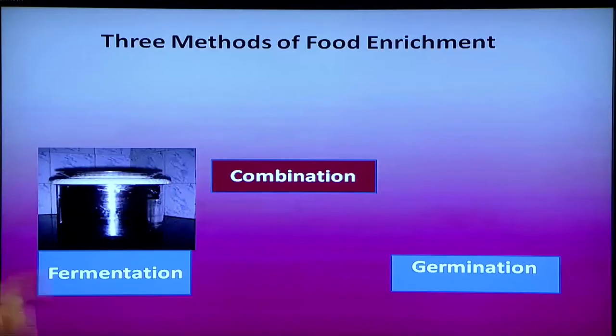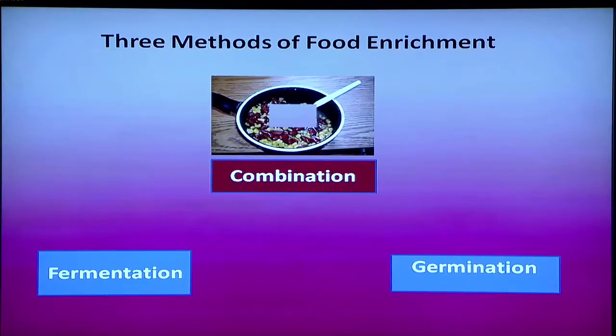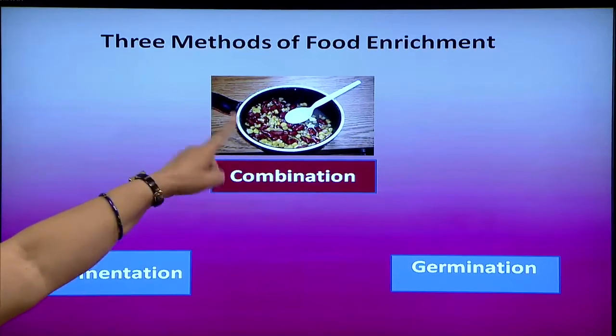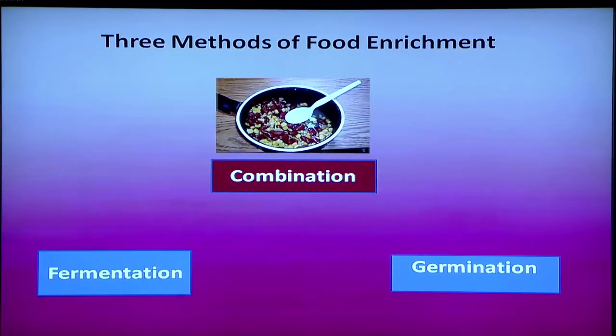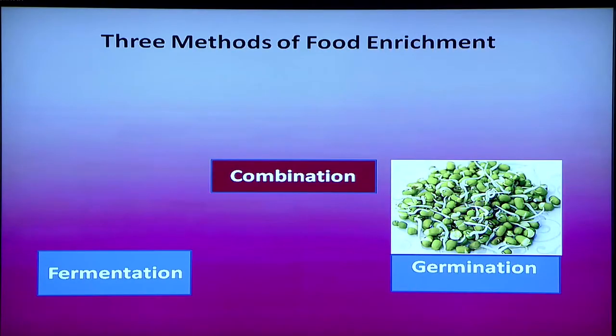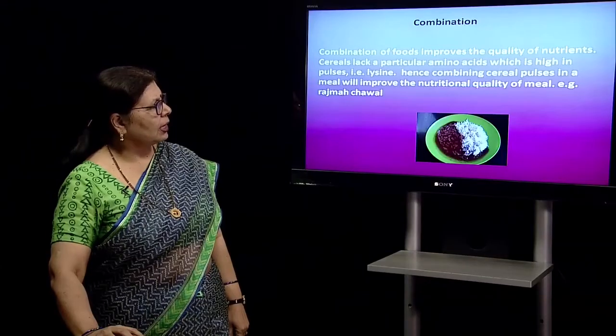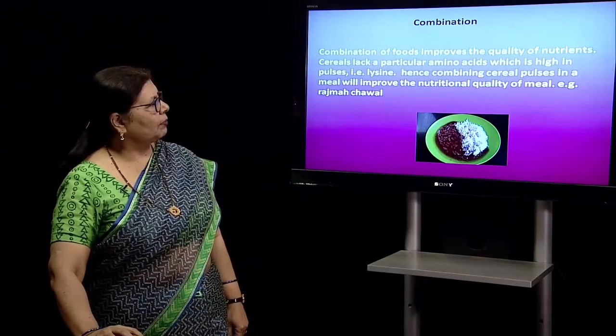This is fermentation. You can see the overflowing of the batter prepared for idli. Then you can see the combination. Here the rice and the pulses are mixed together. Then you can see the germination. These are three popular methods which are used for food enrichment. Now we will learn one by one.